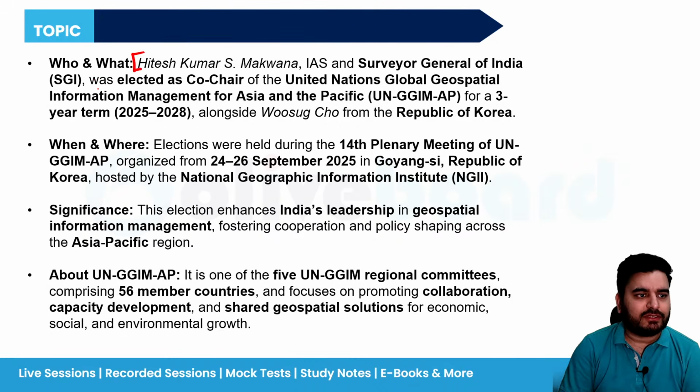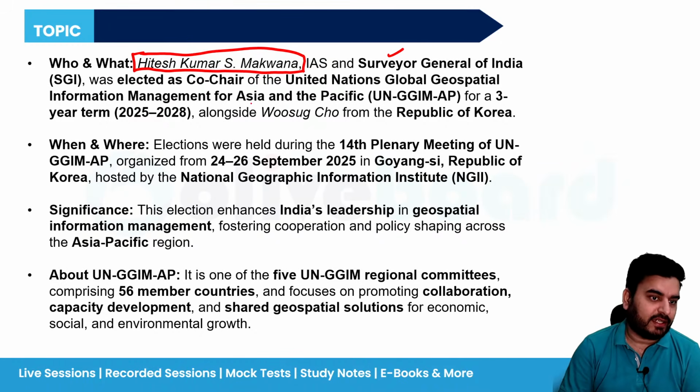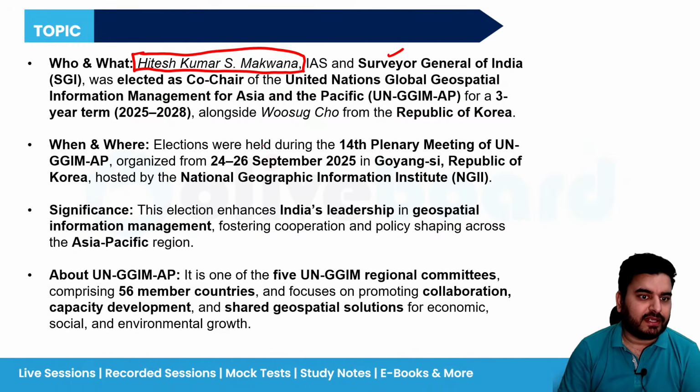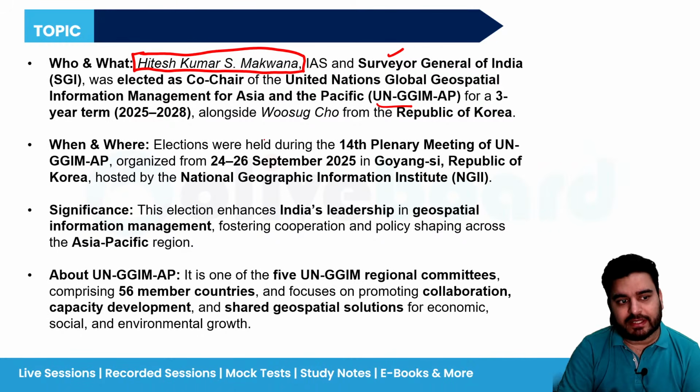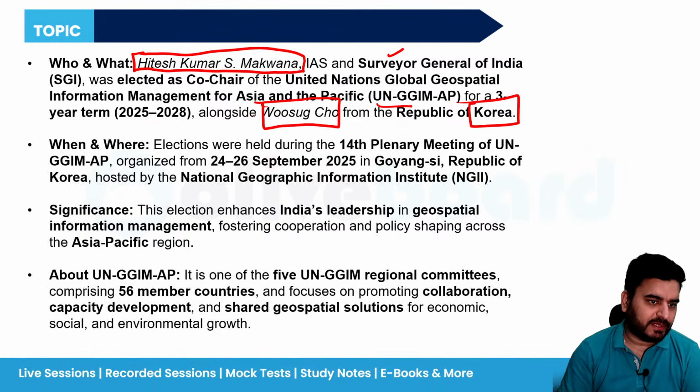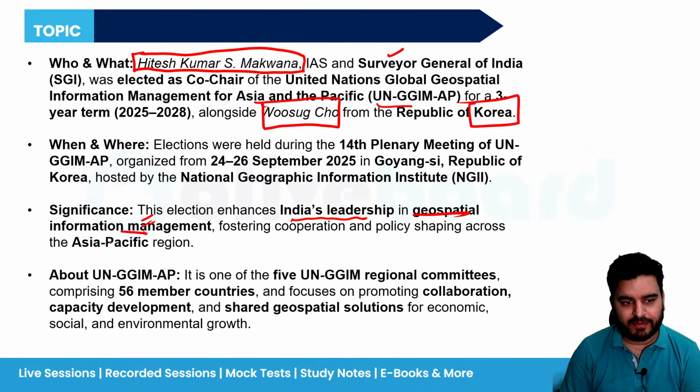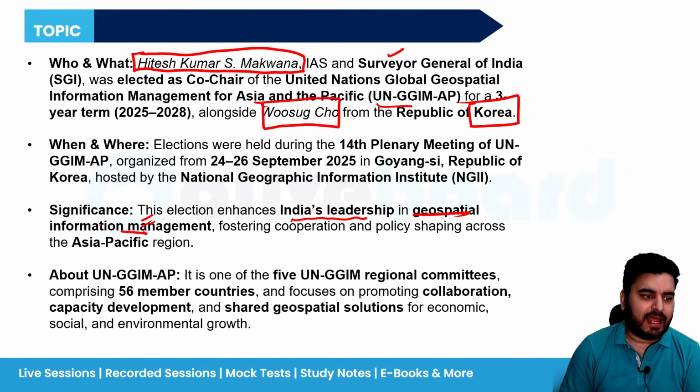So Mr. Hitesh Kumar Makwana is an IAS officer. He is the Surveyor General of India, and he is going to represent India in the UN GGIM. Along with him, one more person, Mr. Woo-Suk Cho from Korea, is also going to be the co-chairperson of the United Nations GGIM. Got it? Now, why has India been elected? Because India is a global leader in geospatial information management, right? Please remember this thing. And this GGIM committee for Asia Pacific has 56 member countries.